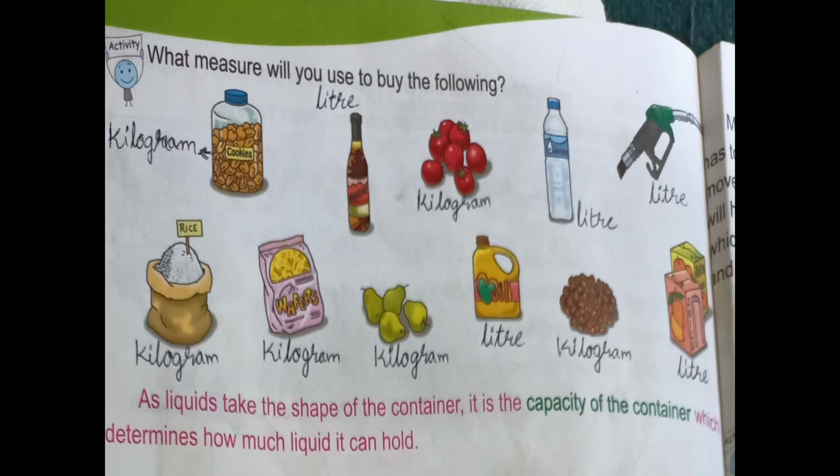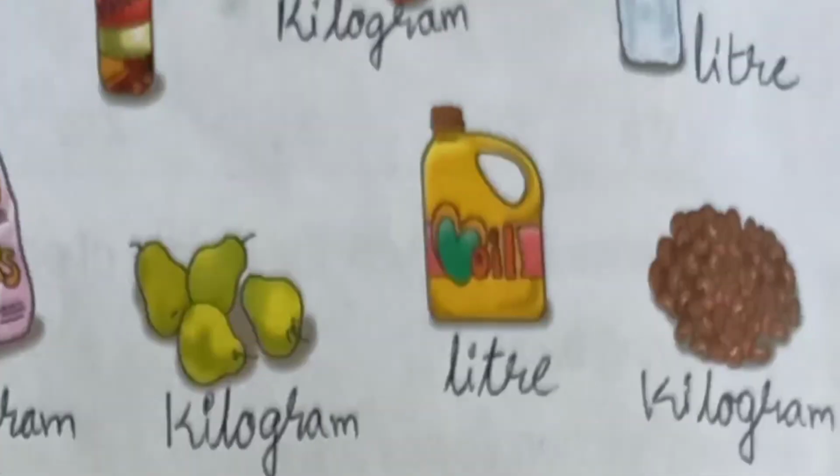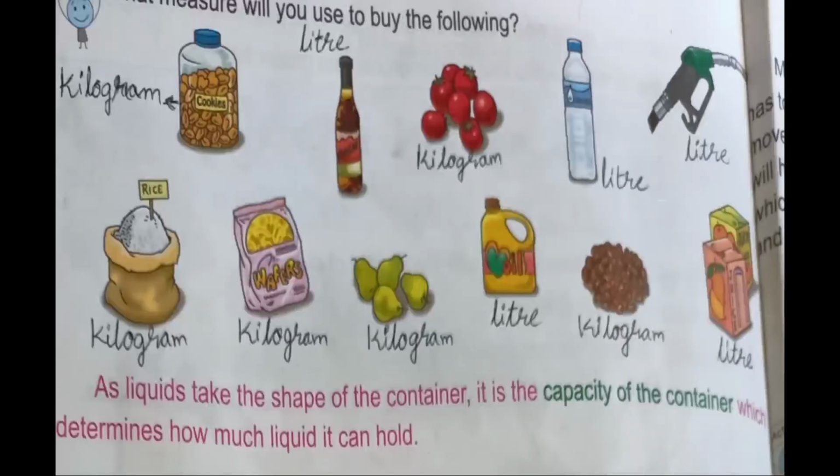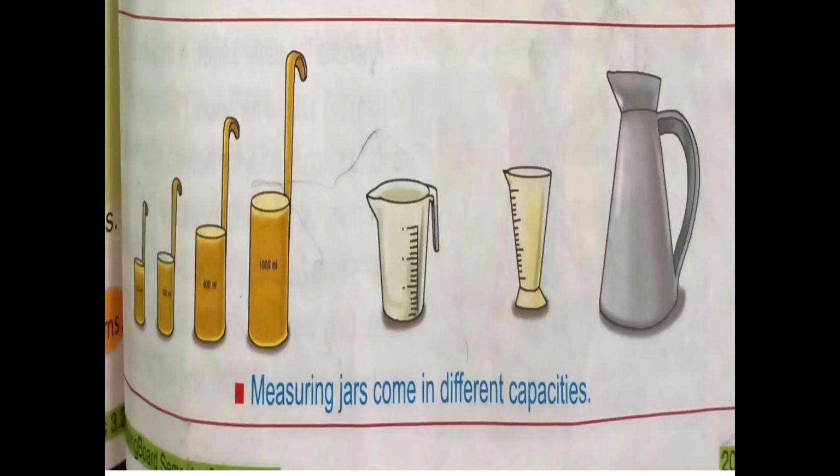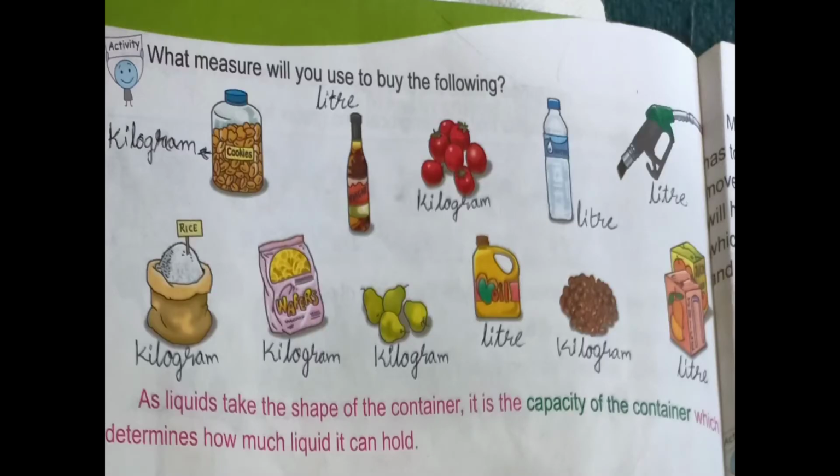As liquids take the shape of the container, it is the capacity of the container which determines how much liquid it can hold. See, all these liquids take the shape of that container only. Here the oil container is different and the water bottle container is different, and here is apple cider or juice, that bottle also has a different shape. And petrol and diesel are also liquids. So different containers will give the liquid different shapes. It is the capacity of the container which determines how much liquid you can hold.